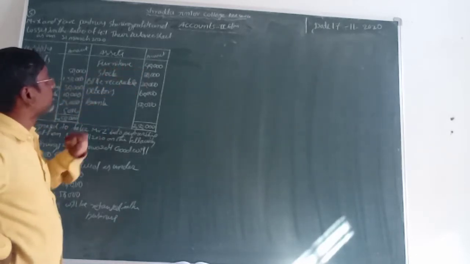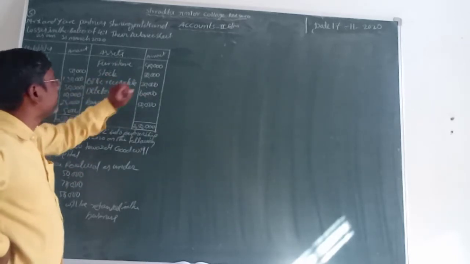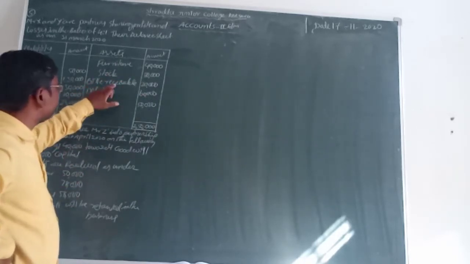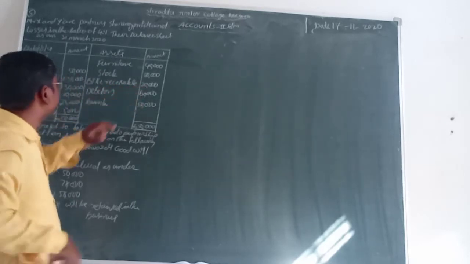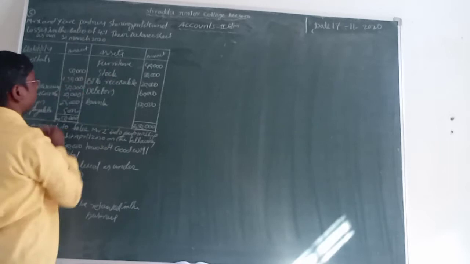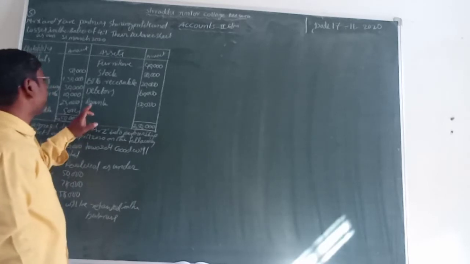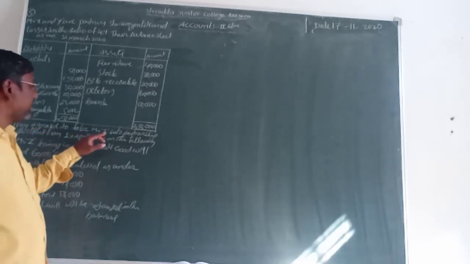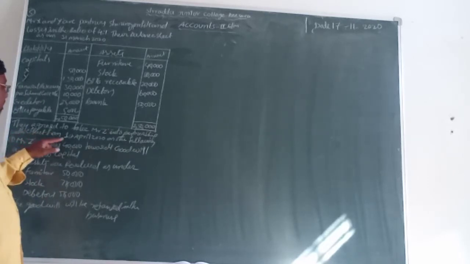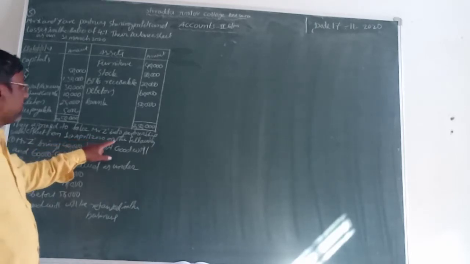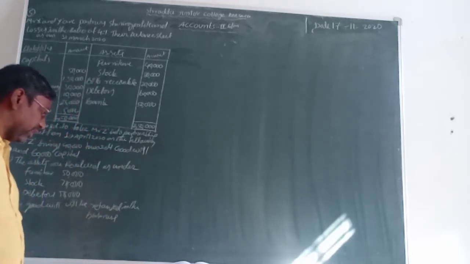Now we are going to the asset side. Furniture 40,000 rupees, stock 80,000 rupees, bills receivable 20,000 rupees. Next, debtors 60,000 rupees, bank 50,000 rupees. Now, they agreed to take Mr. Z into the partnership with effect from 1st April 2020 on the following terms.